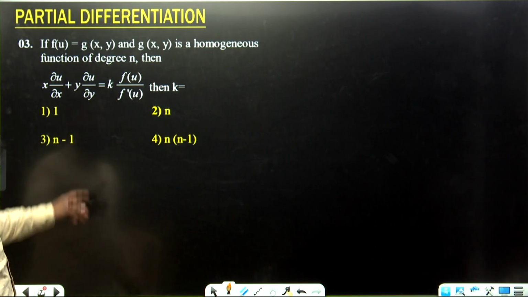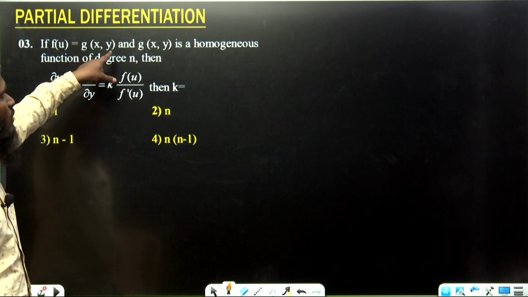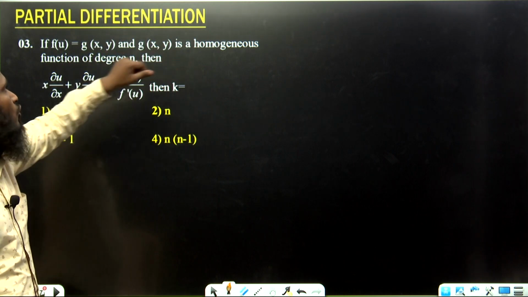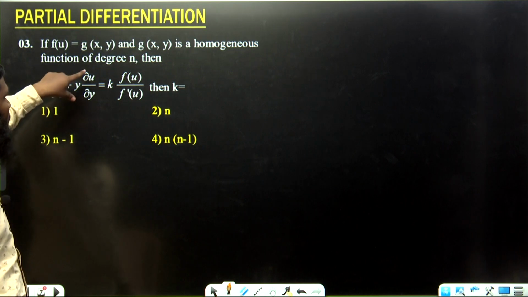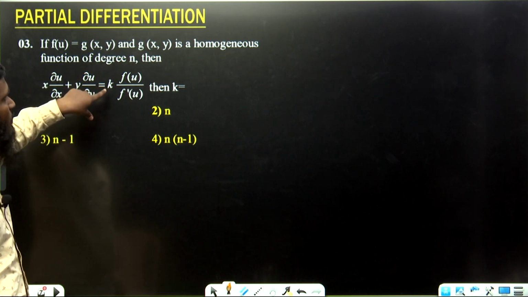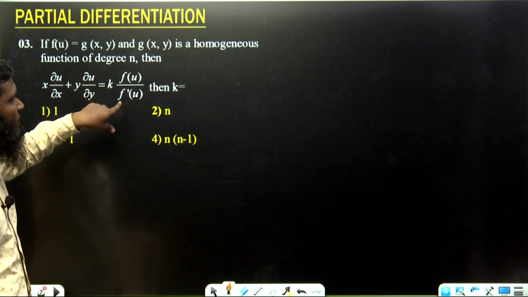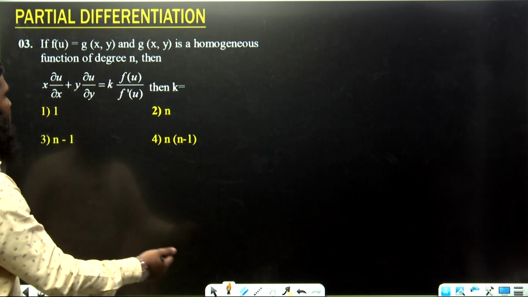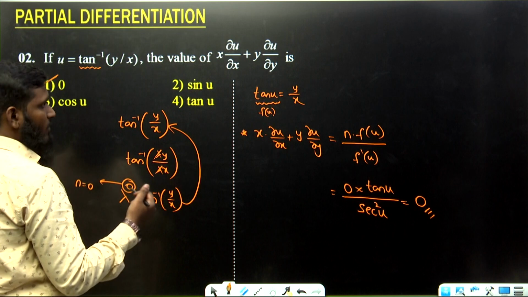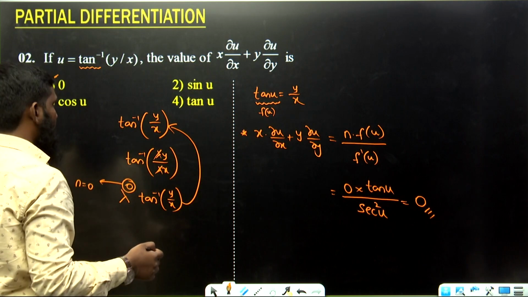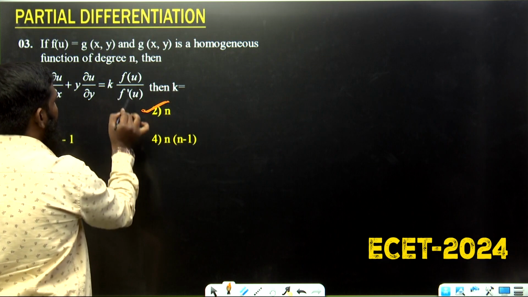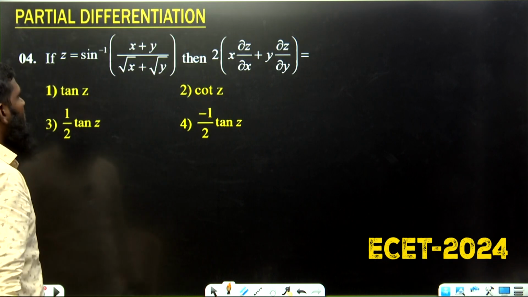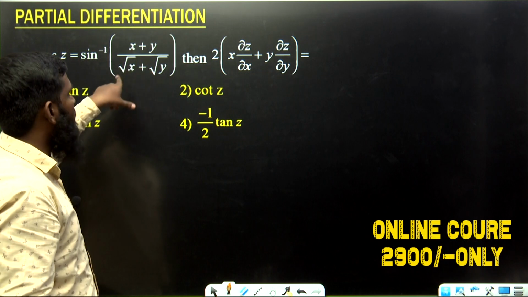Now let us go with the next question. If f of u is equal to g of x comma y and g of x comma y is a homogeneous function of degree n, then x into dou u by dou x plus y into dou u by dou y is equal to k into f of u divided by f dash of u. Just now we have written this formula, n into f of u by f dash of u. So the k value is equal to n into f of u by f dash of u.